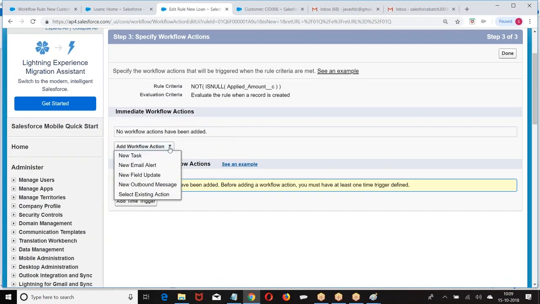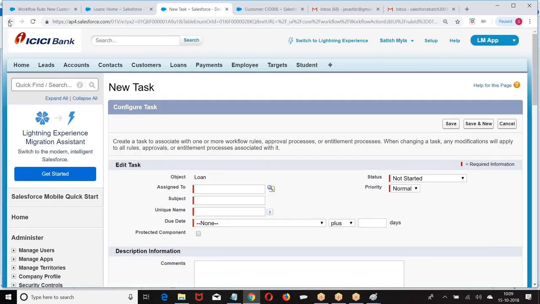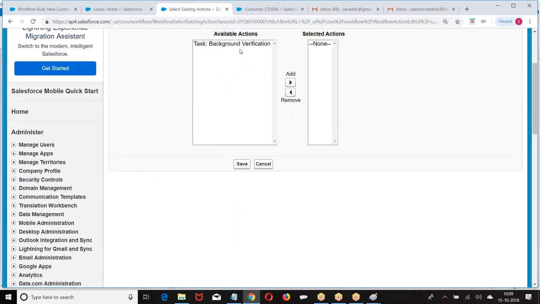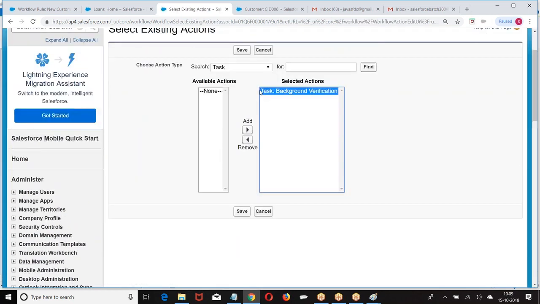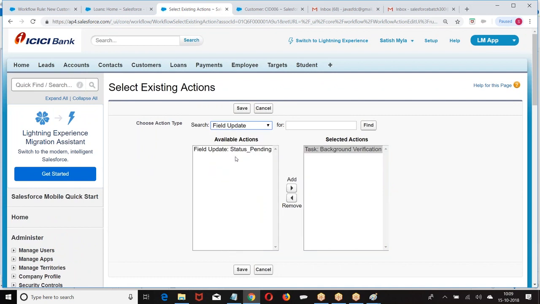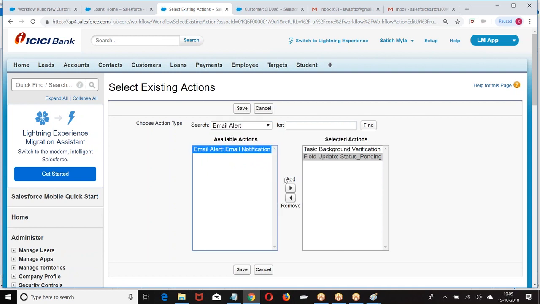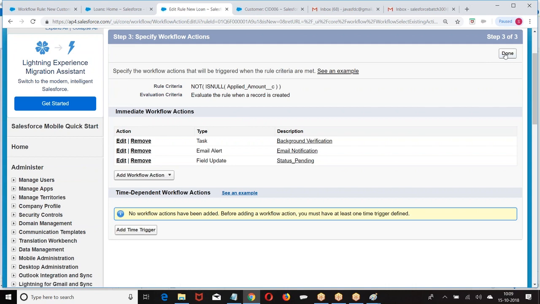Add workflow action. What actions do you want to perform? Task. You want to create a new task or add an existing one? Already my actions are created. So what I am doing? Select existing. Field update. Already existing actions are added here. Then done.